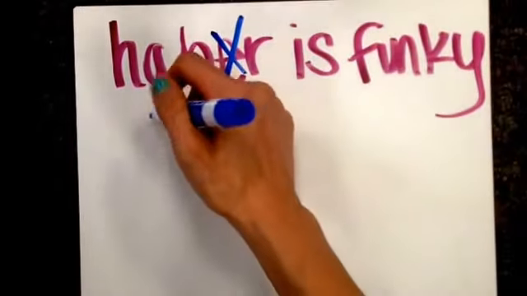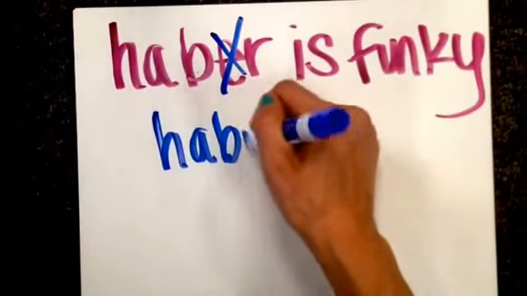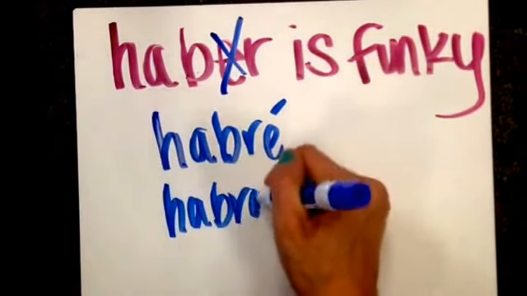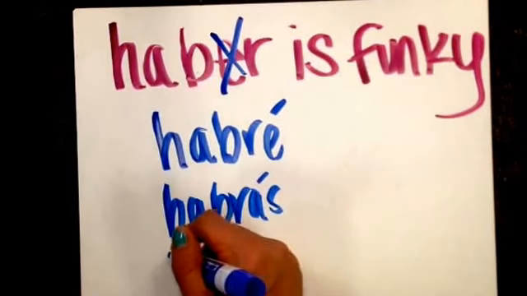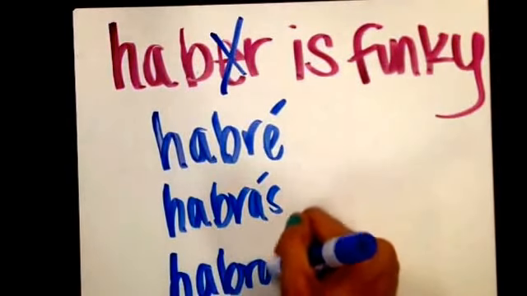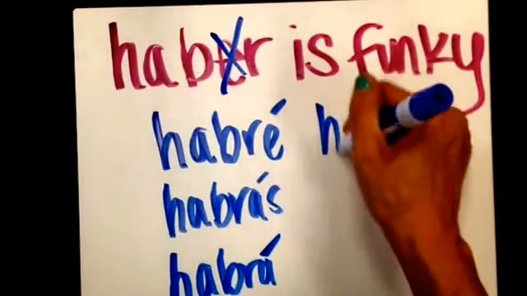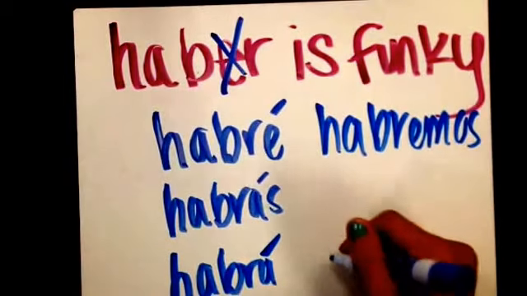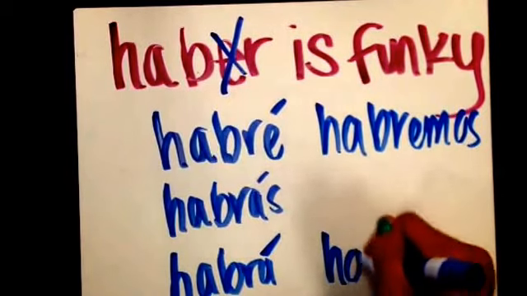So the yo form is habré. Tú is habrás. Él, ella, usted habrá. Nosotros habremos. And ellos, ellas, ustedes habrán.